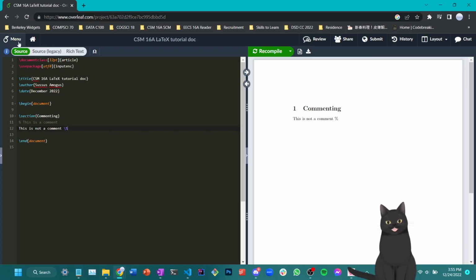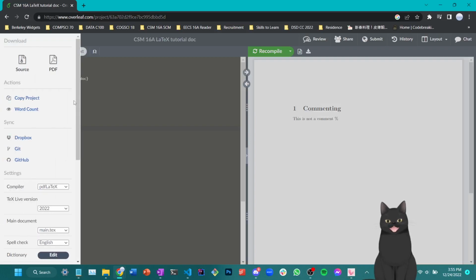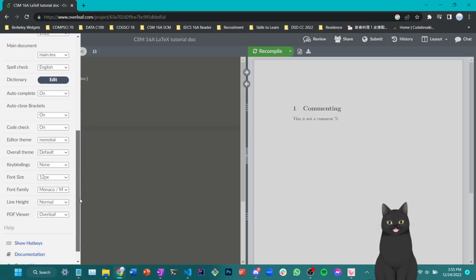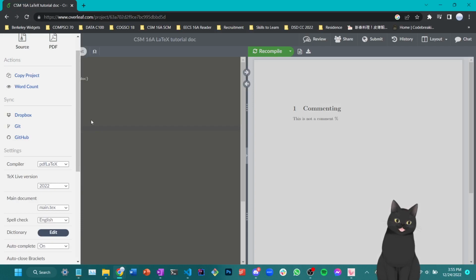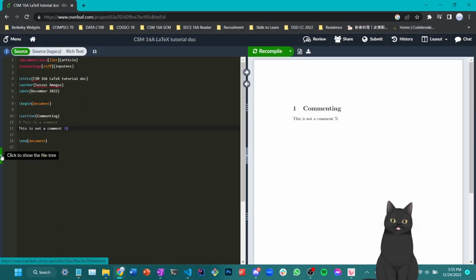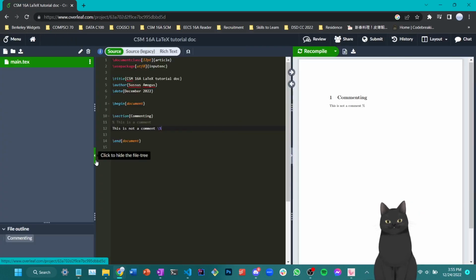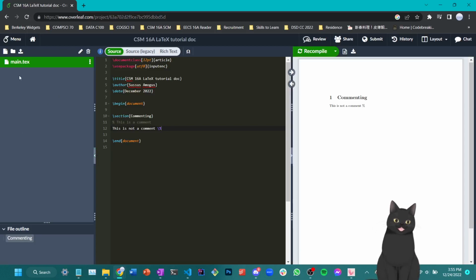All right, now let's go back to what we can do in Overleaf. So if you click on the menu tab here, which I did, you will see a lot of different options here to play with. Let's go over some other basic things first. So for example, you can see here that I expanded a file tree where I can upload different documents, and I'll play around with the menu options as I add new documents to this series of documents.